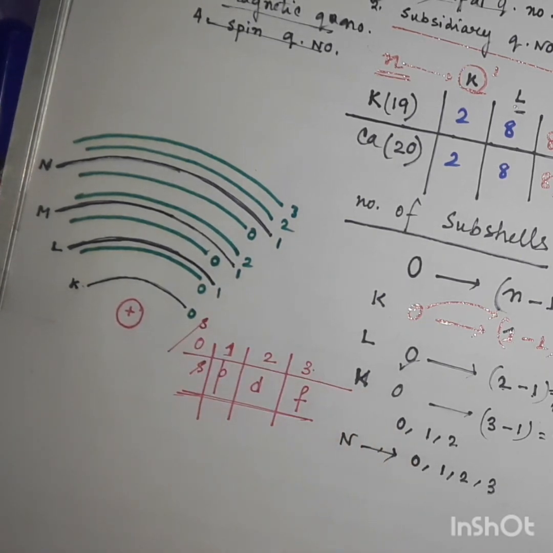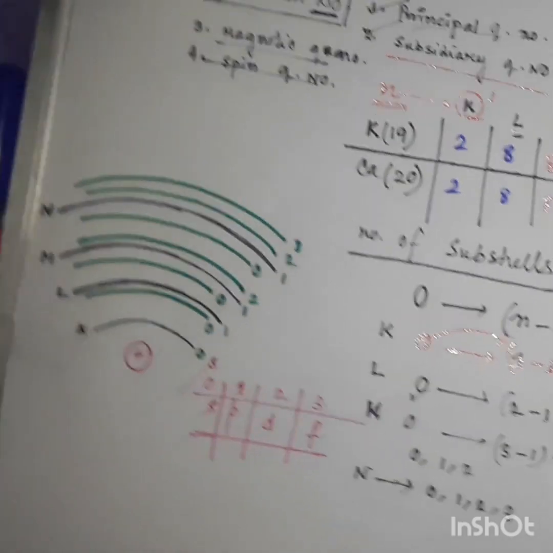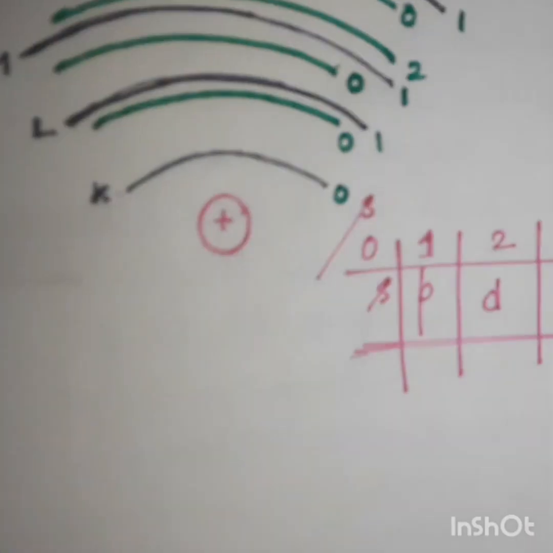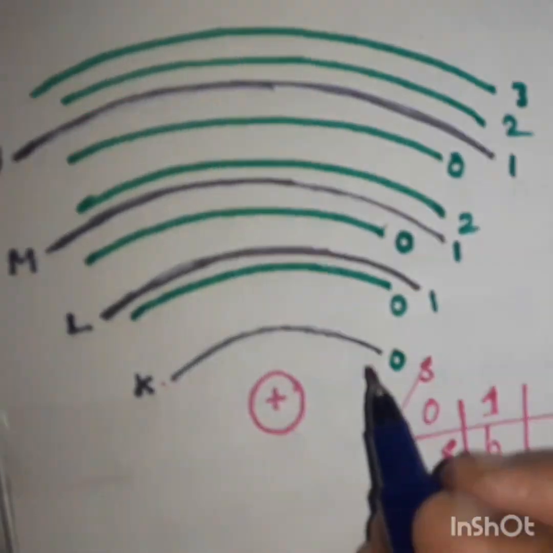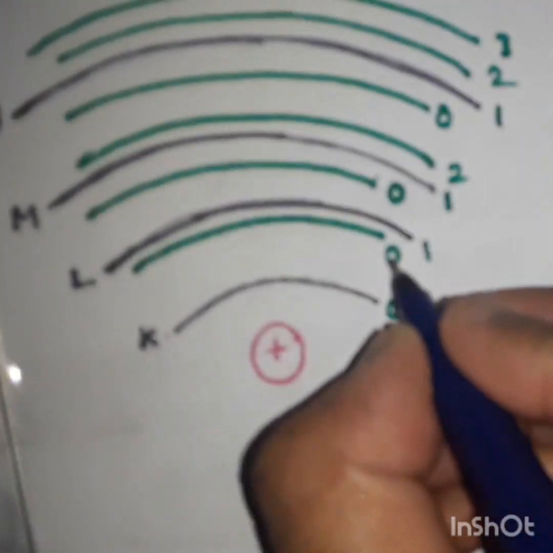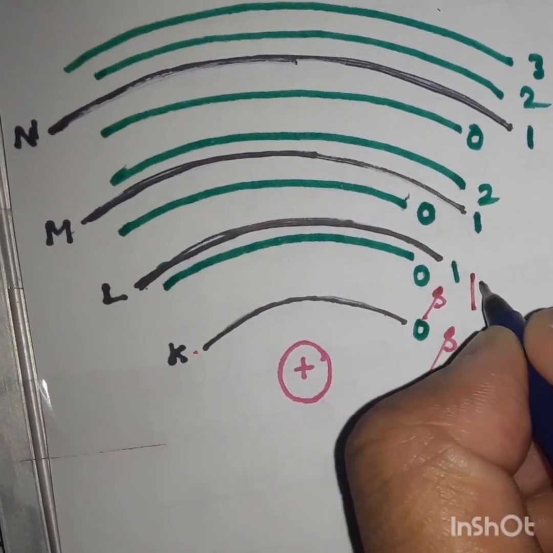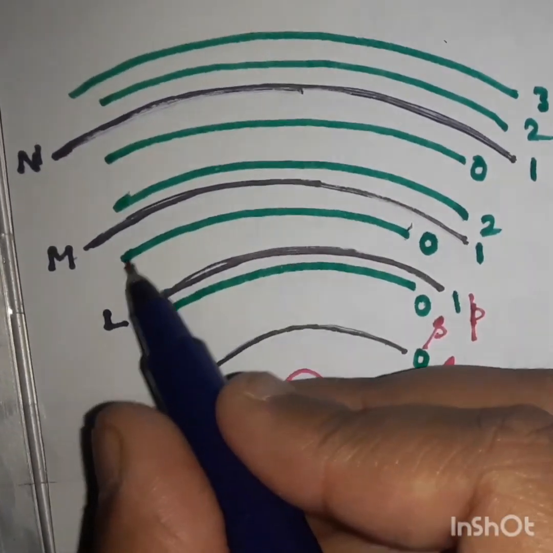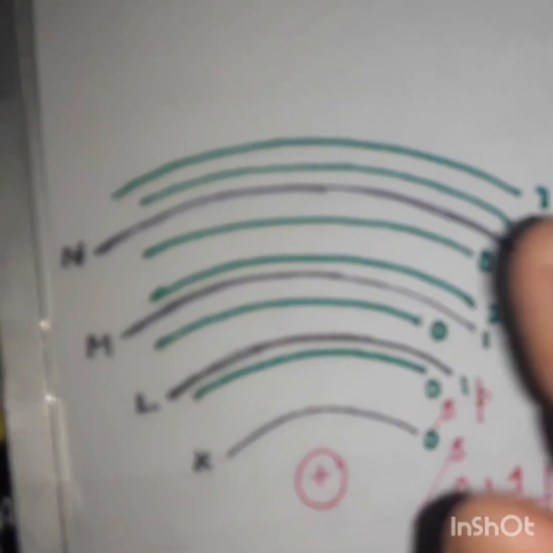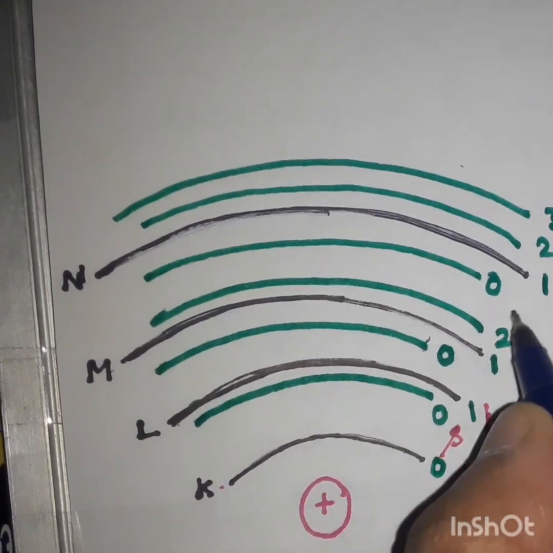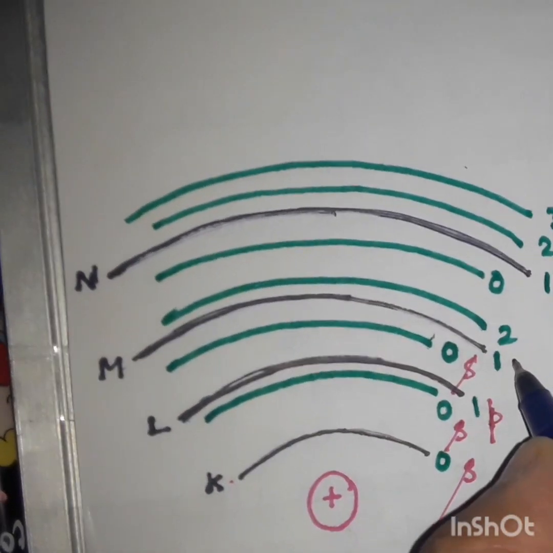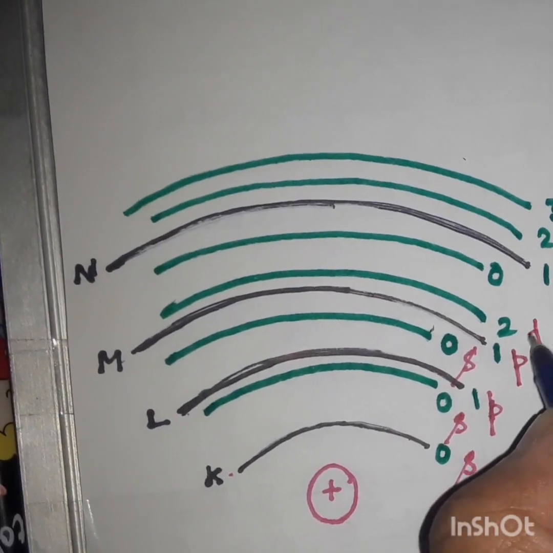I want to take my camera closer. So this is for the s orbital. For the L orbit there is an s orbital as well as a p orbital. Now for the M orbit there are 3 orbitals: one is s, one is p, and one is d.